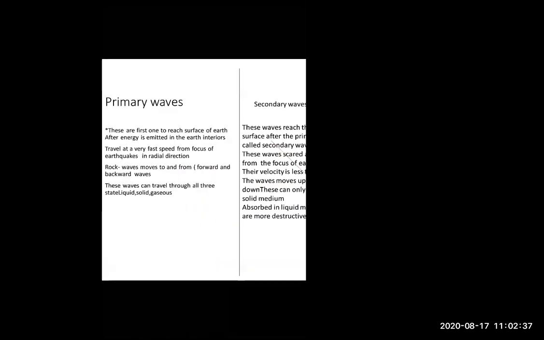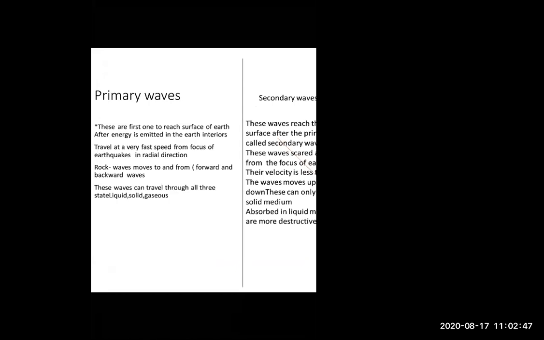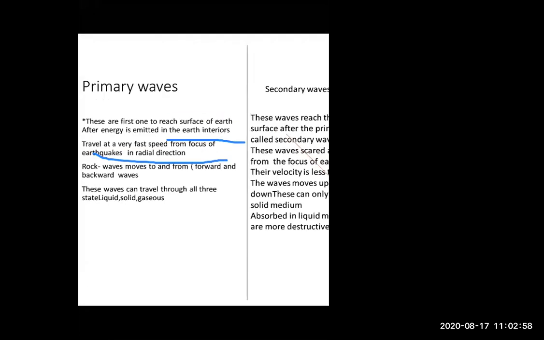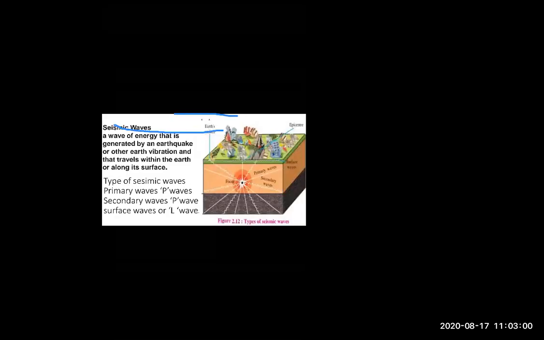Okay. So now primary waves. What is meant by primary waves? Any waves which first reach the surface of the earth after energy is emitted from the earth's interior. Look at here, students.